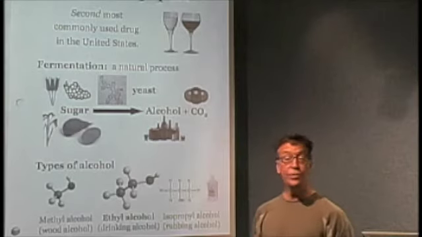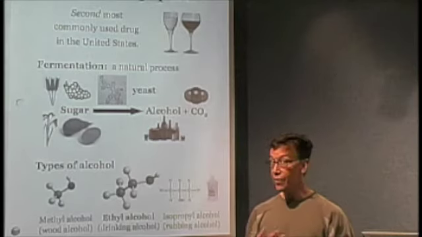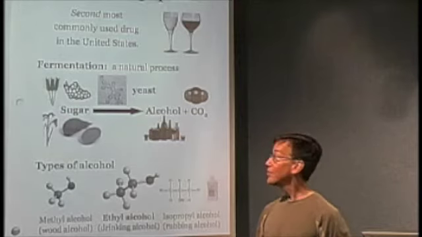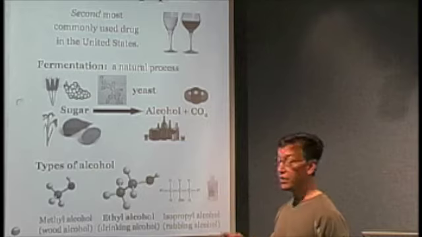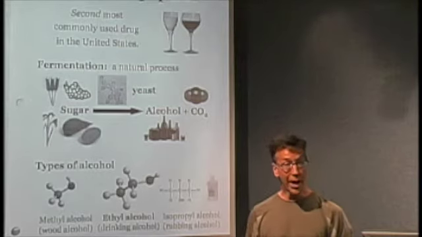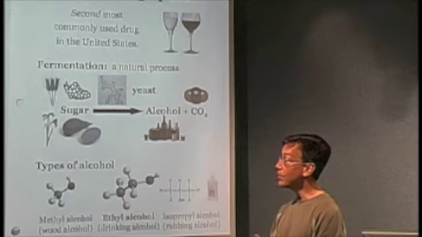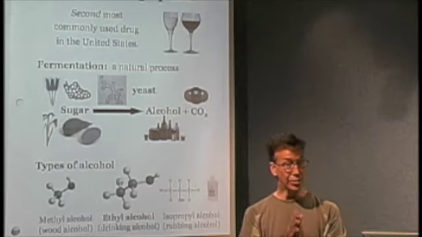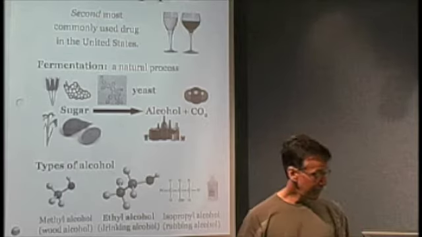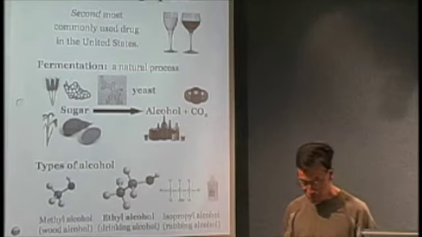And alcohol is produced via a natural process known as fermentation of anything that's got some kind of sugar, right? So sugar is converted via the action of yeast into alcohol and carbon dioxide. This is the process known as fermentation. And the type of alcohol that you actually end up with depends upon the type of sugar, the source of sugar, that the alcohol will be based on.